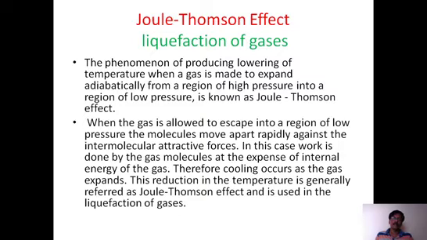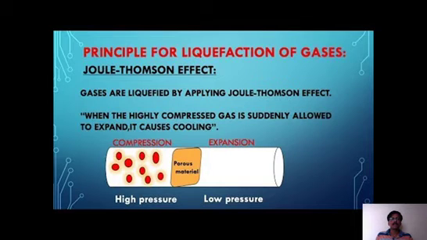What is the relation between liquefaction of gases and the Joule-Thomson effect? For liquefaction of a gas, we need to reduce the temperature. How do we reduce the temperature? For that purpose, the Joule-Thomson effect is used. In this experiment, on the left side is high pressure, and the right side, beyond a porous plug, is the expansion region at low pressure.